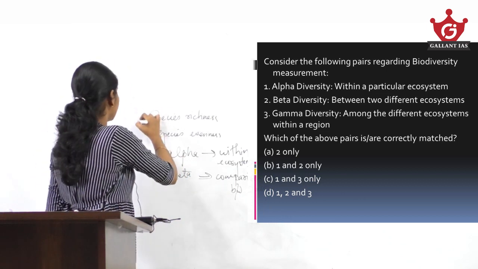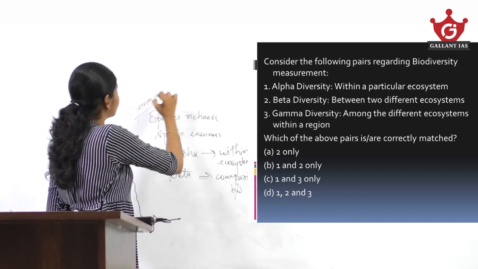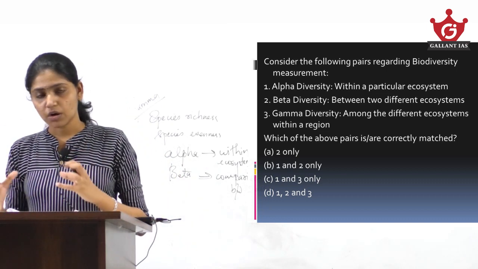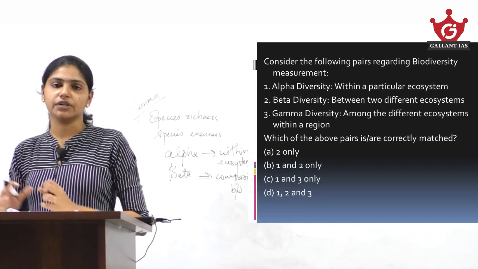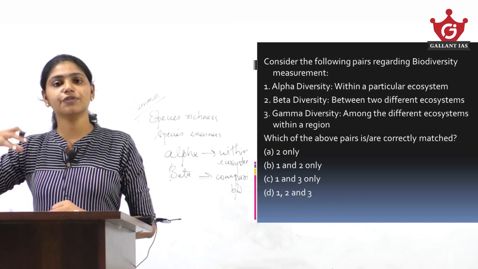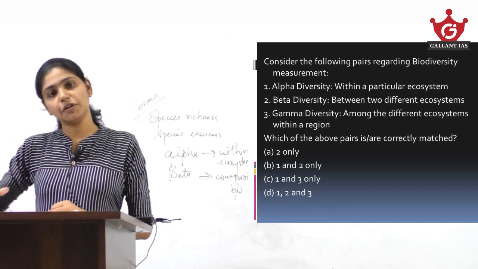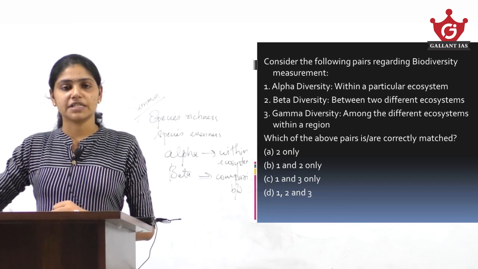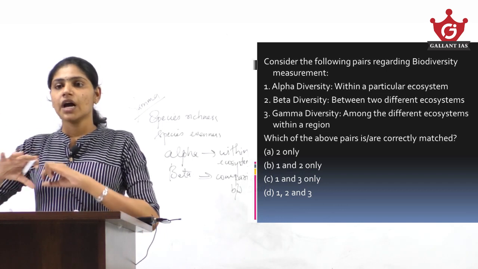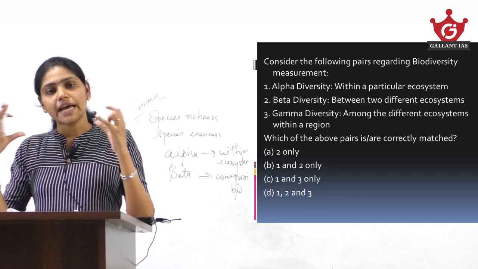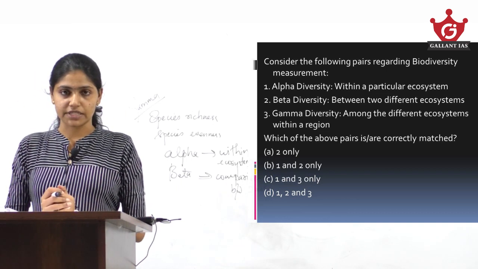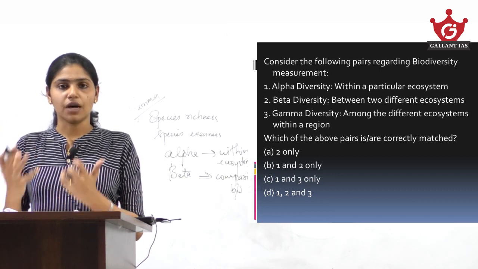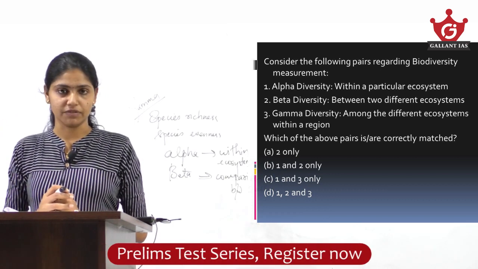That is what is left out, right? Gamma diversity refers to the overall diversity of a particular region, which comprises many ecosystems. There will be more than two, more than three, many different types of ecosystem present within a particular area. So wholly over that particular region, what is the diversity? Diversity over that region taken as a whole is what is meant by gamma diversity.